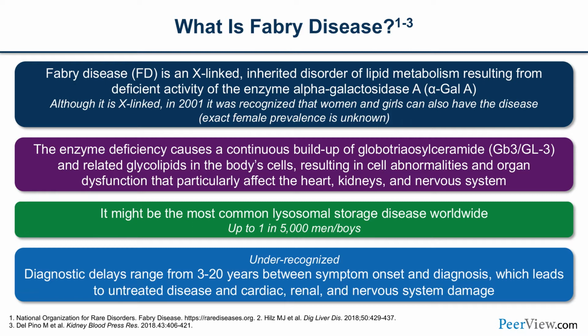The enzyme deficiency causes a continuous buildup of GL3 and GB3. These are end products of glycolipid metabolism. And as these end products accumulate, they result in cell abnormalities and organ dysfunction that particularly affect the cardiovascular system, the kidneys, and the nervous system.